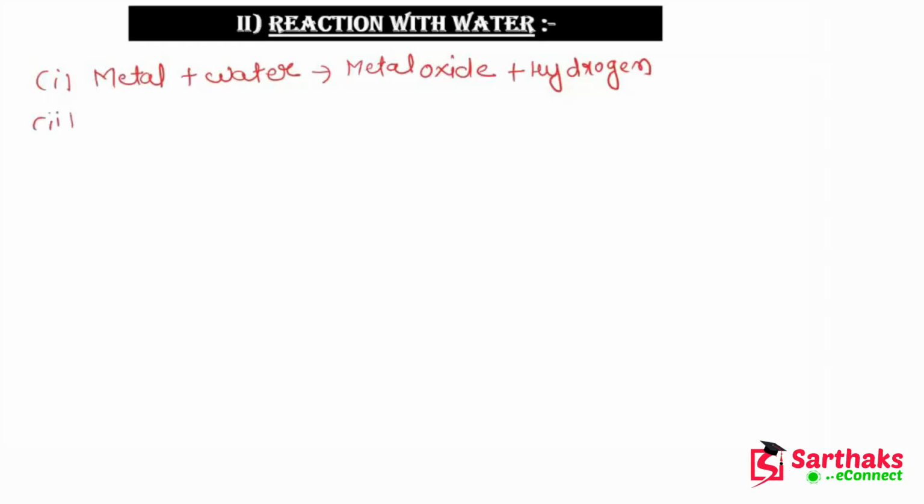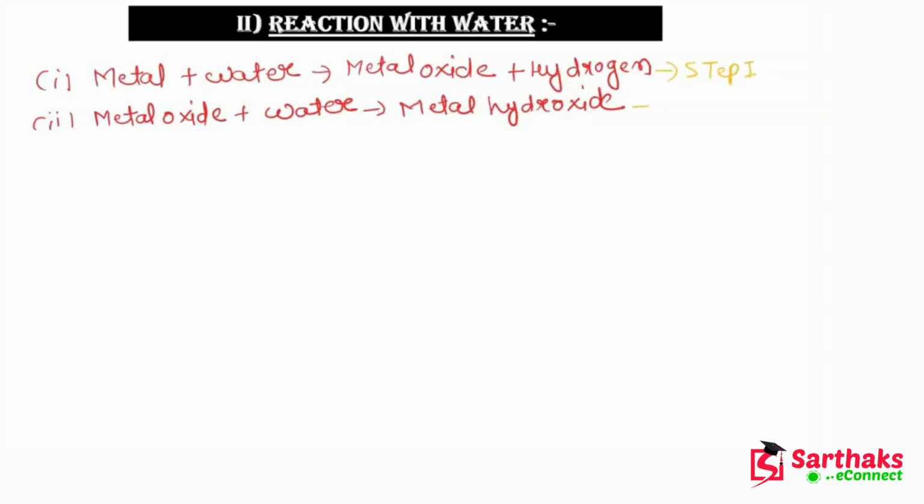Now what is the other step? So this metal oxide will further react with water and it forms metal hydroxide. So this is step number first and this is step number second.